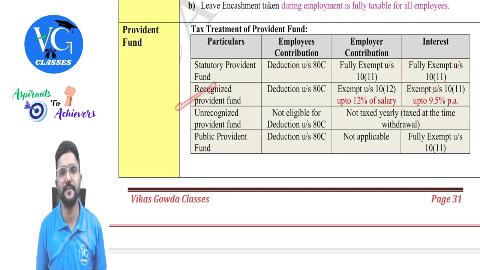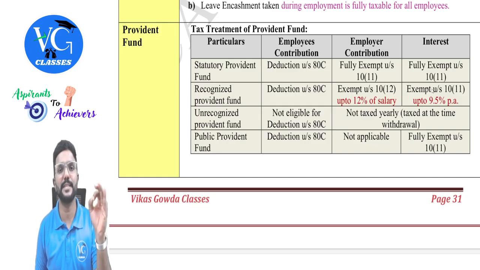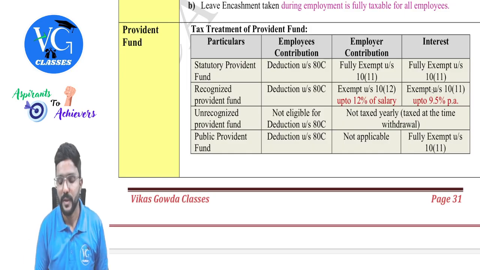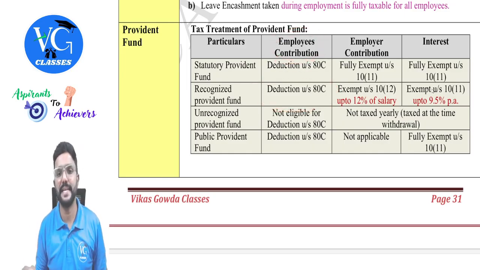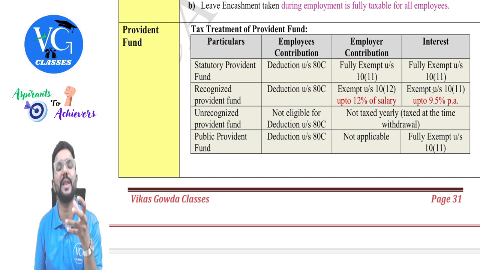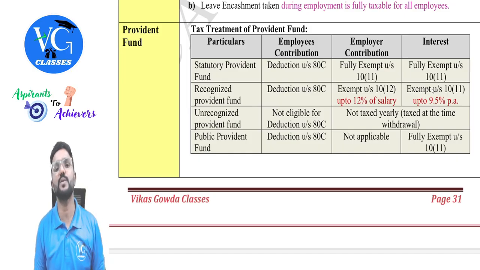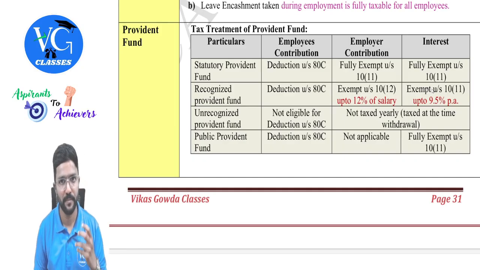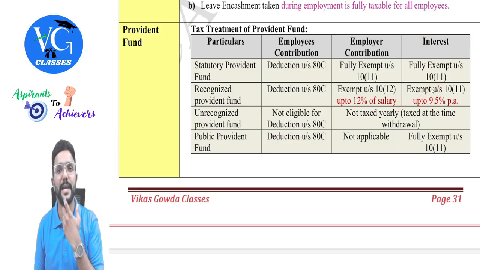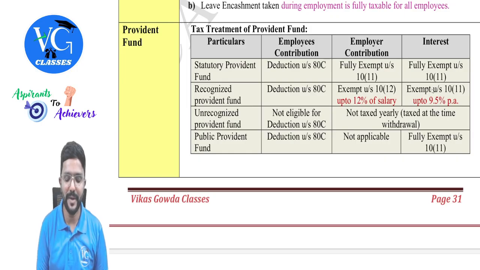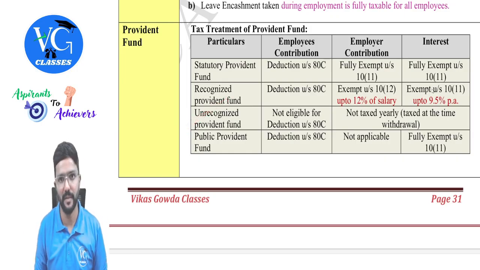Then coming to recognized provident fund, which means it is recognized by the Commissioner of Income Tax. For the employee's contribution, deduction is available under section 80C, and this 80C deduction is available only if the employee is following the optional scheme, guys. And for employer contribution, it is exempt up to 12% of salary. If it is more than 12%, for example, assume employer contribution is 14%, then 2% would be taxable as perquisite in the hands of the employee, guys. Then coming to the interest part, it is exempt up to 9.5%. If it is more than 9.5%, assume the interest rate is 10%, then 0.5% would be taxable in the hands of the employee. Coming to unrecognized provident fund, there is no tax benefit available.